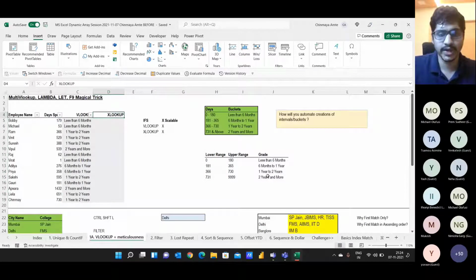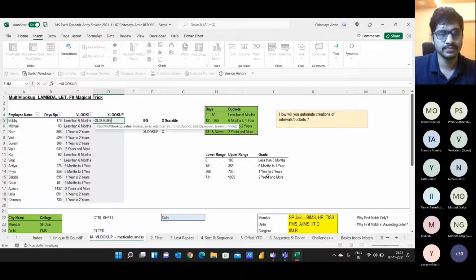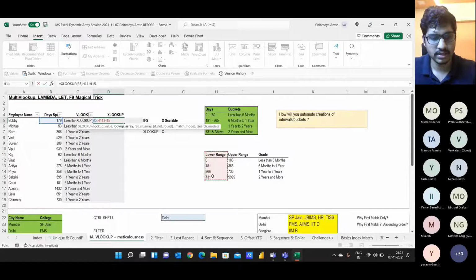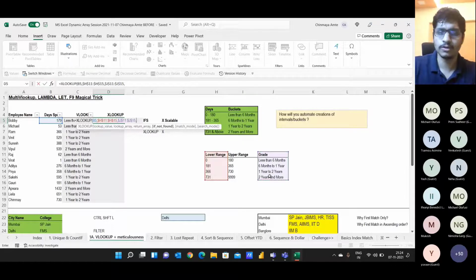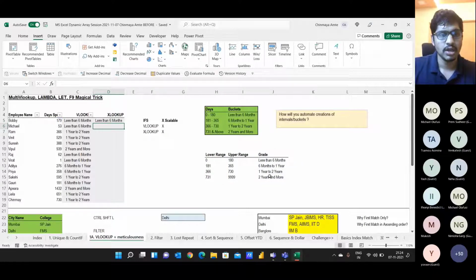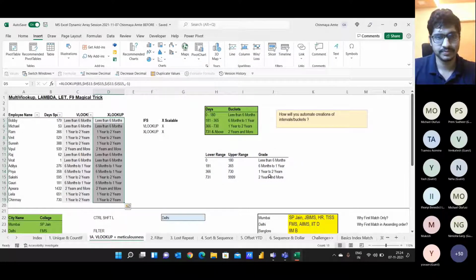Are you guys able to replicate this using XLOOKUP? I'll just explain it again. Equal to XLOOKUP, days are the lookup value. I want to look up here, F4. This is my return array, F4. If not found, you can keep it blank; it's not a mandatory argument. And match mode can be -1, because it's an approximate match. Then we just drag the formula down.